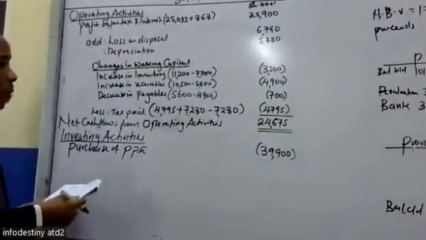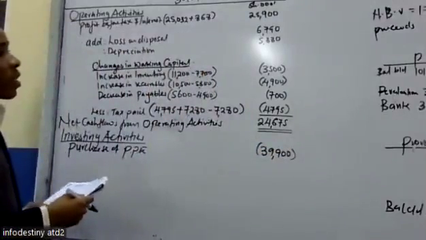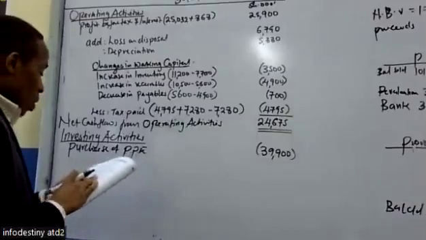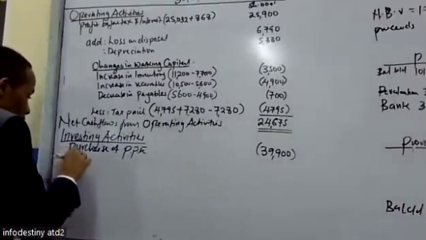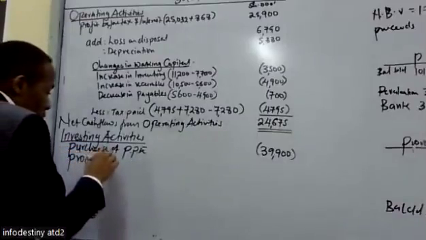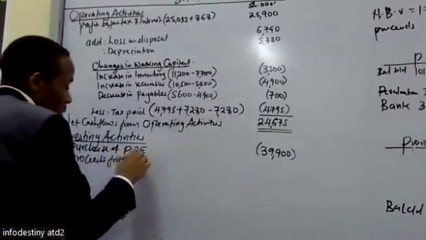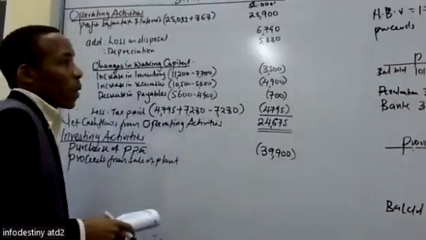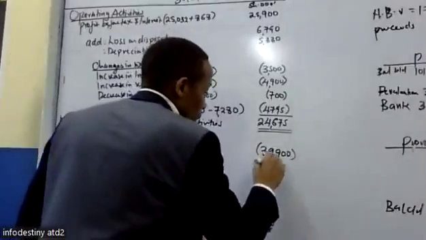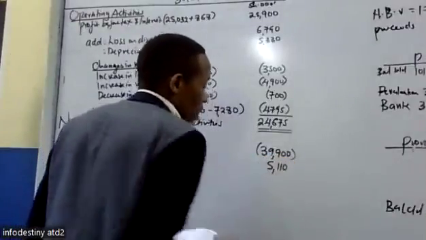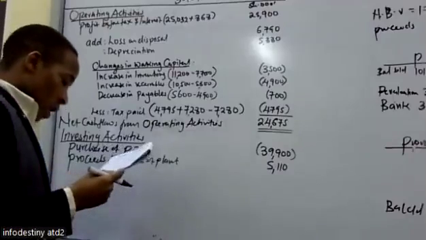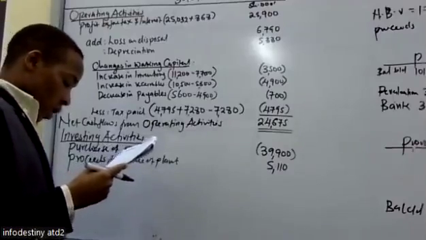And also we saw that there was sale of plant. In additional number 2, we have the proceeds from sale of plant. This is an inflow. They received 5,110,000.